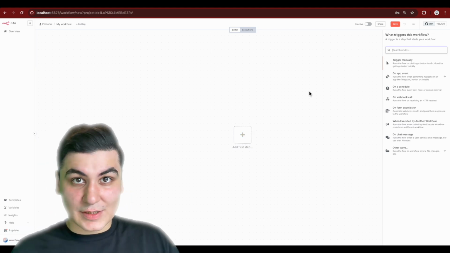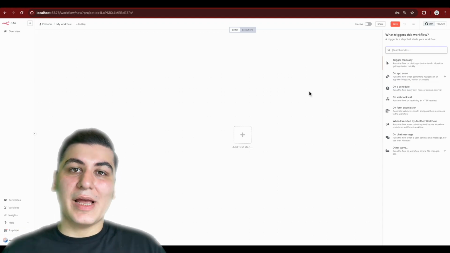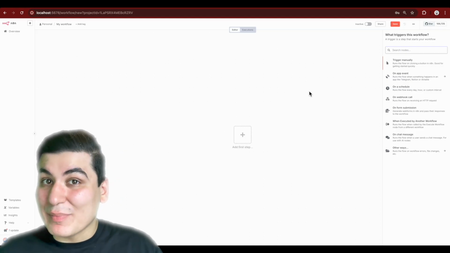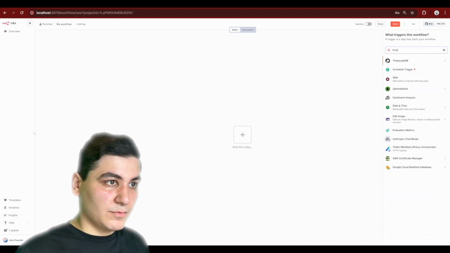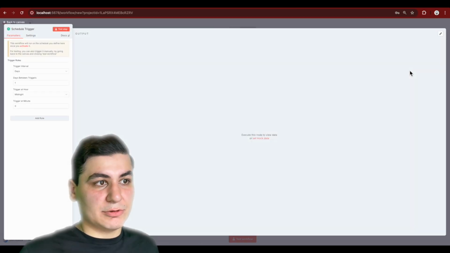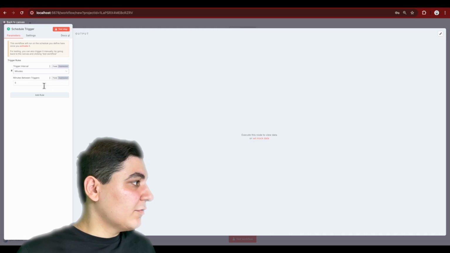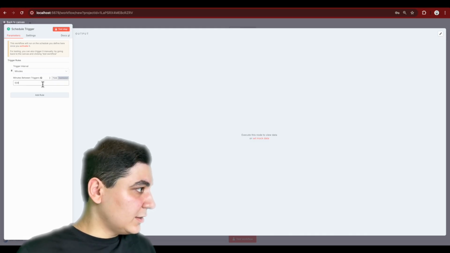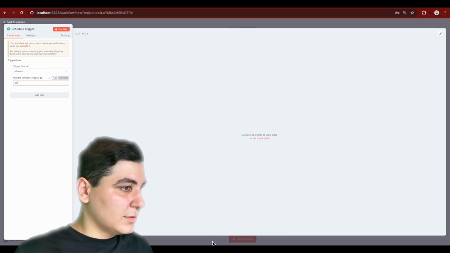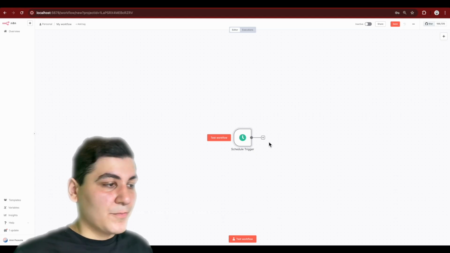So for the first step, if you remember, we said we want a time scheduler. We want to say to N8N, we want a task to be run every X amount of minutes. So we search for time, and then we have scheduler trigger. So this is what we are looking for. Here we put minutes, like 30 minutes, and then that's it. We have our first step.